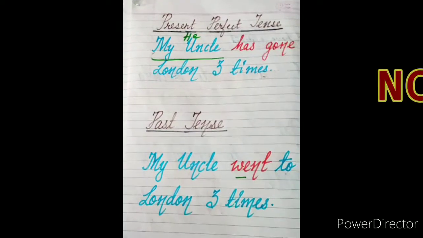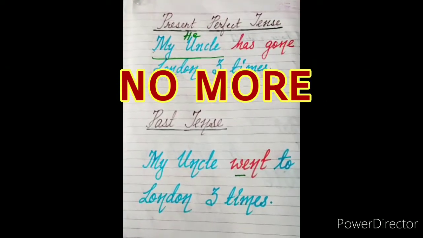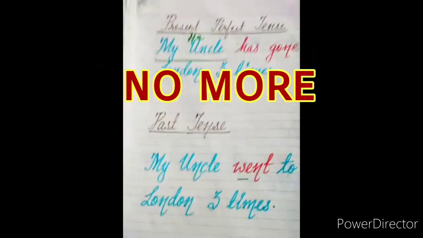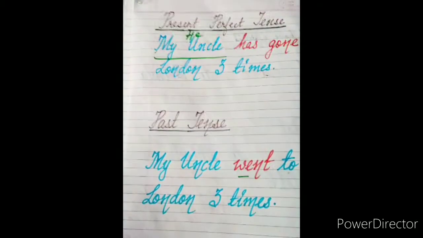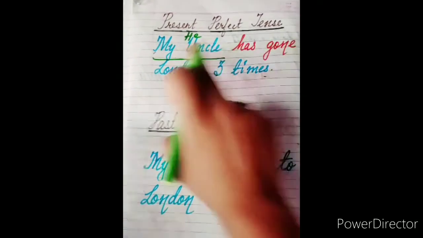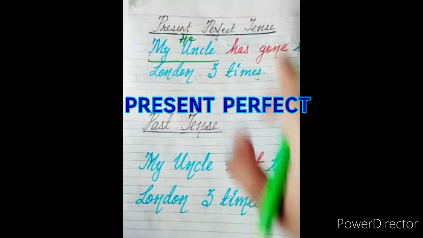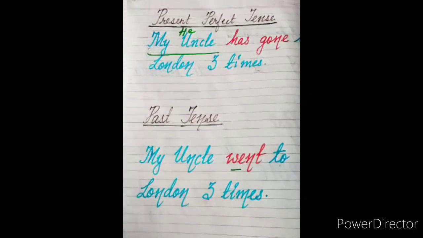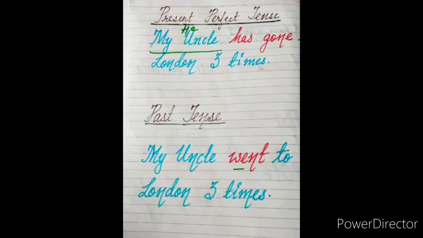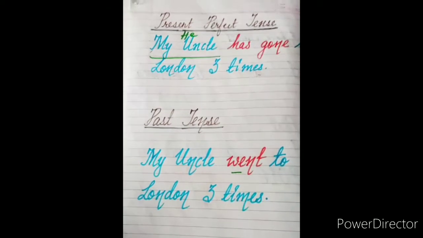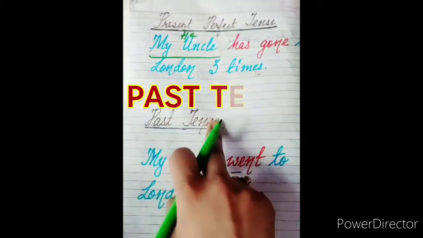That means my uncle is no more, and I'm talking about the things which he had done when he was alive. So in that case, I'm going to use the past tense. So if he is alive, then I'm going to use present perfect tense. And if I'm talking about things which he had done while he was alive but he is no more now, then I'm going to use the past tense.